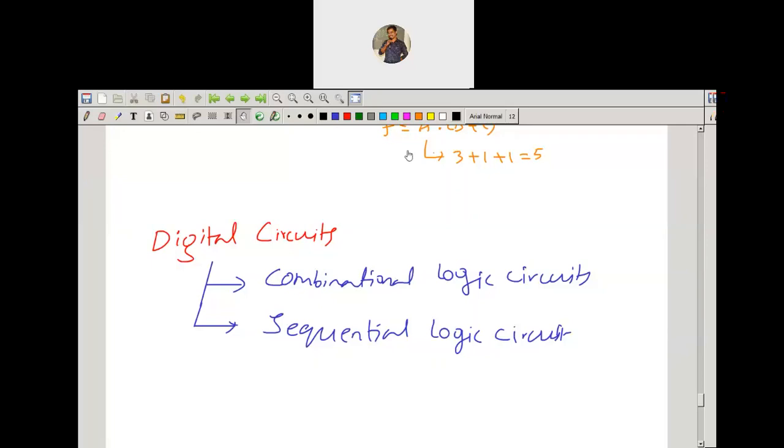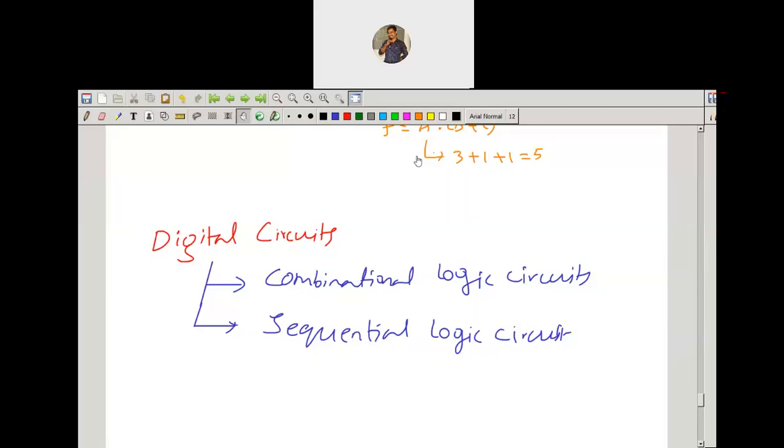Based on the loops, open loop or closed loop. You studied this in your control systems: open loop systems and closed loop systems, right? In the open loop system there is no feedback between the output and input. In the closed loop system, there is a feedback between the input and output. So based on the feedback, you have two types of circuits: combinational logic circuits and sequential logic circuits.